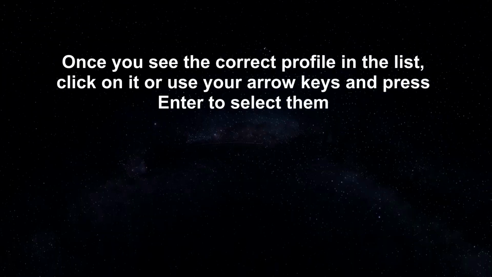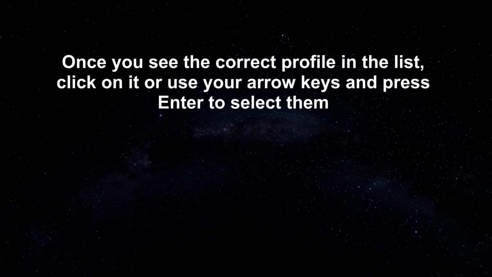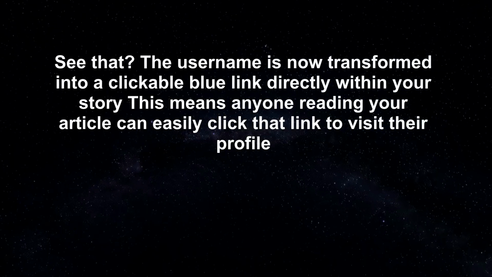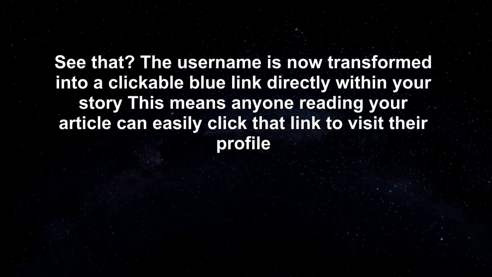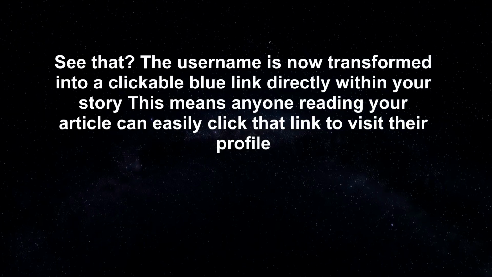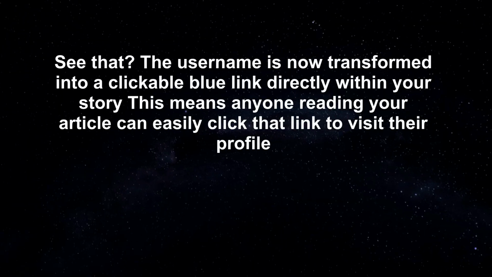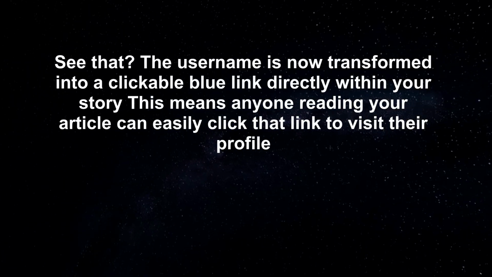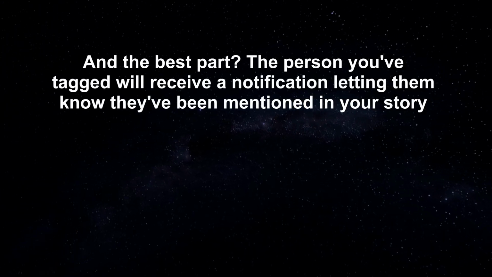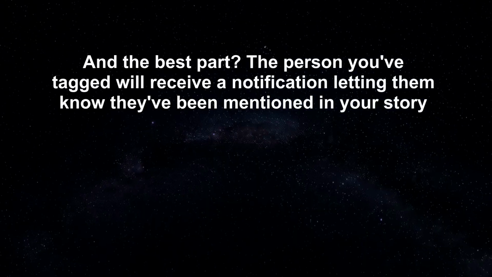Once you see the correct profile in the list, click on it or use your arrow keys and press enter to select them. See that? The username is now transformed into a clickable blue link directly within your story. This means anyone reading your article can easily click that link to visit their profile. And the best part, the person you've tagged will receive a notification letting them know they've been mentioned in your story.